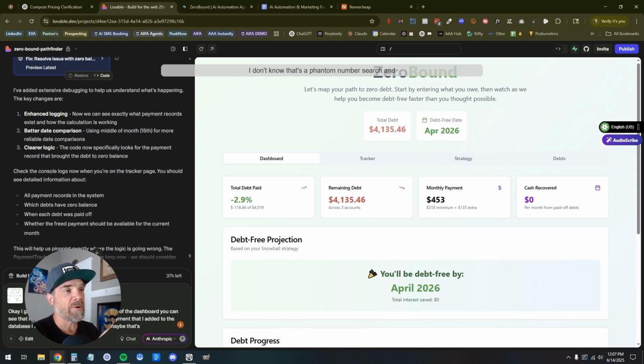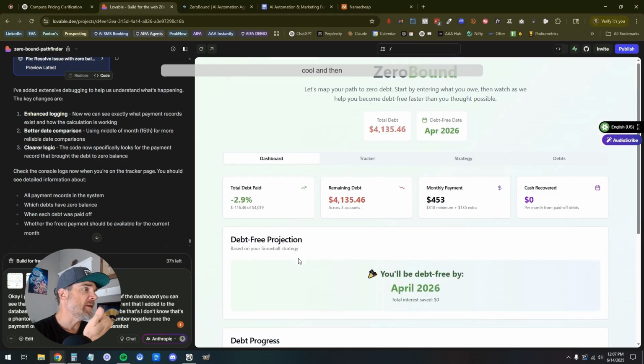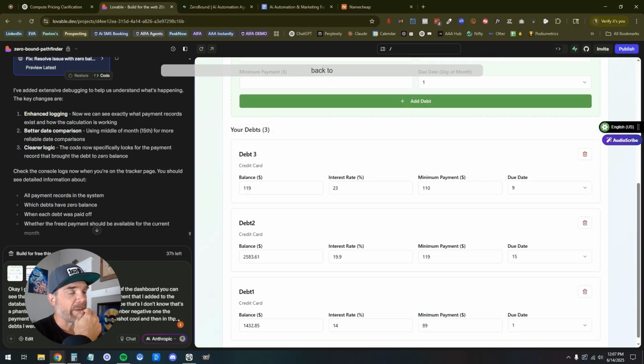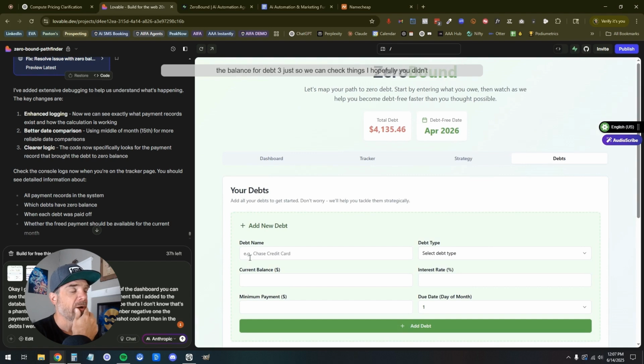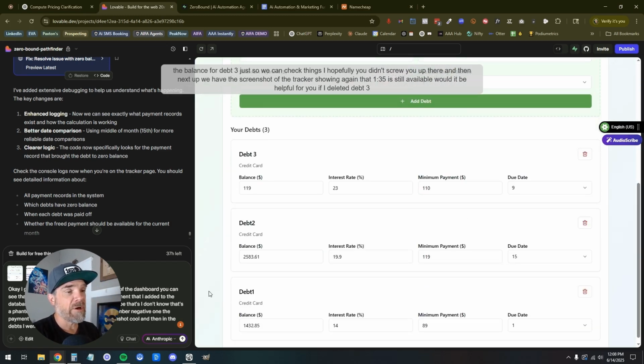Search and scour for the number -1, the payment of 116.46. You can see it in the screenshot. Cool. And then in the debts, I went ahead and added $119 back to the balance for debt 3, just so we can check things. I hopefully didn't screw you up there. And then next up, we have the screenshot of the tracker showing again that 135 is still available. Would it be helpful for you if I deleted debt 3 altogether and we start fresh? Let me know what you need from me.